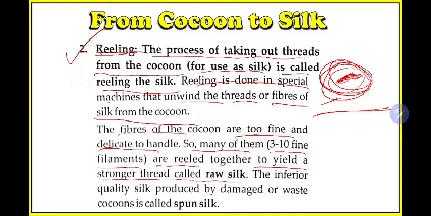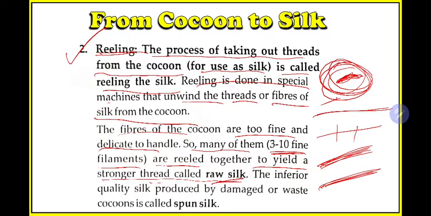So they take 3 to 10 filaments together and make a strong thread or fiber, which is known as raw silk.